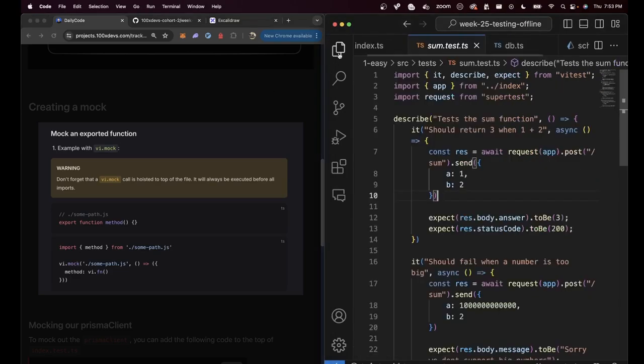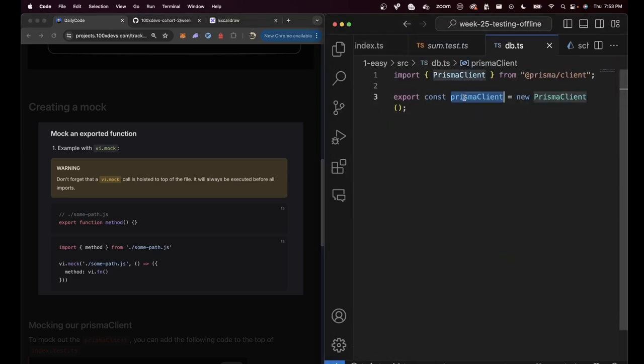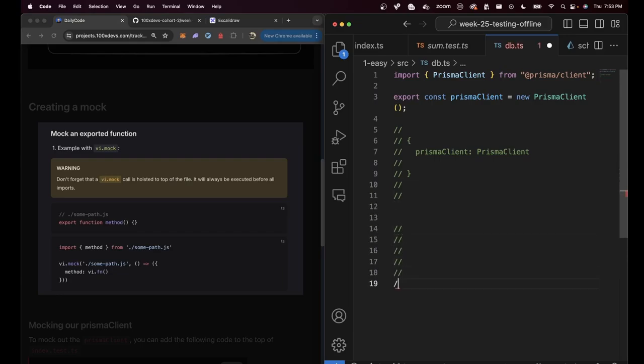Right now, what is our file returning? It is returning a Prisma client variable. It's pretty much returning an object that looks like this: Prisma client, and then some very big Prisma client object. This is what it's returning right now. What do I want to mock it out to? What do I want it to return?